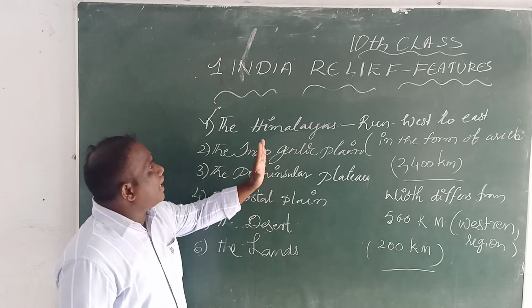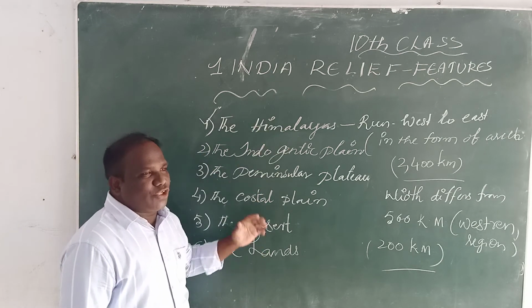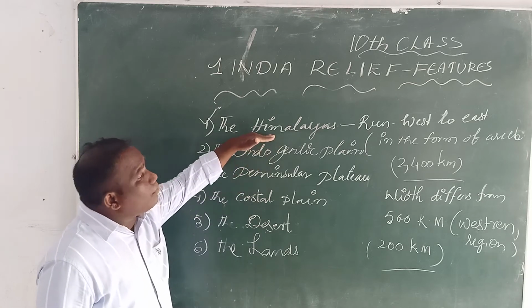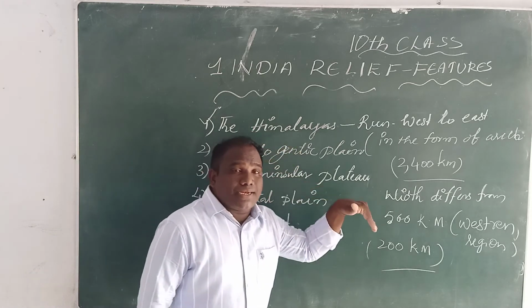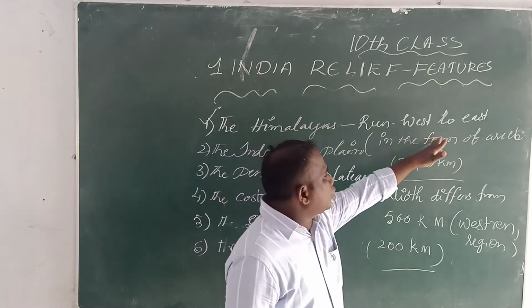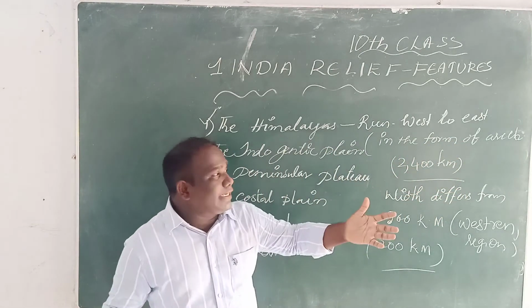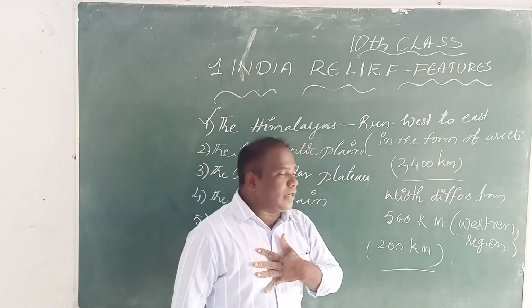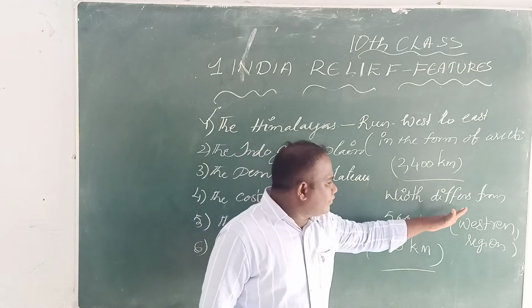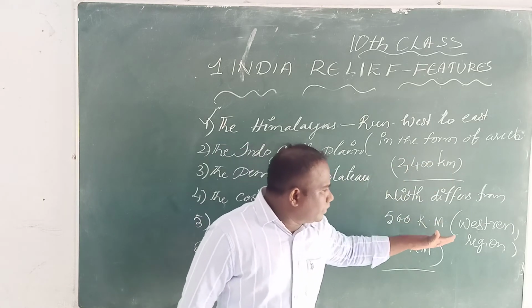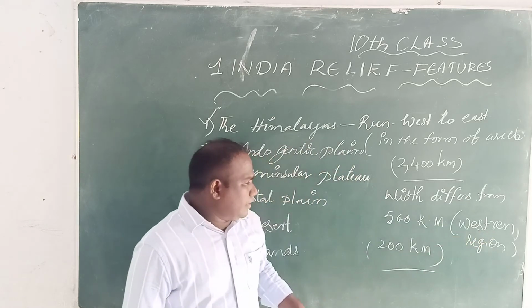The first one, we have India's relief features. The first relief feature is the Himalayas. The Himalayas run in the west to east direction in the form of an arc, about 2,400 kilometers. The width differs from 500 kilometers in the western region to 200 kilometers in the central part.